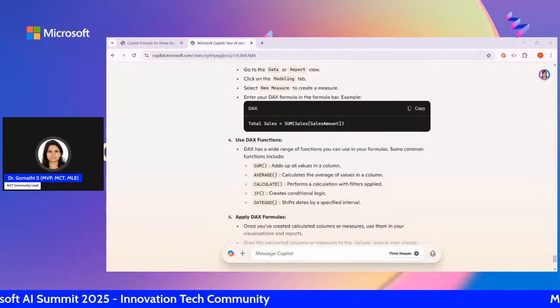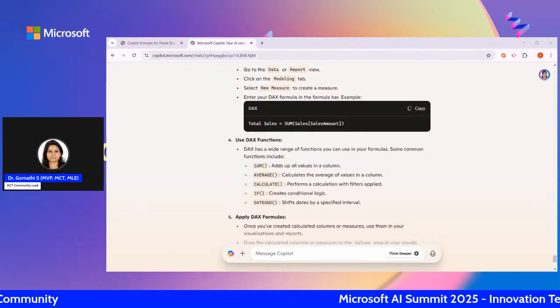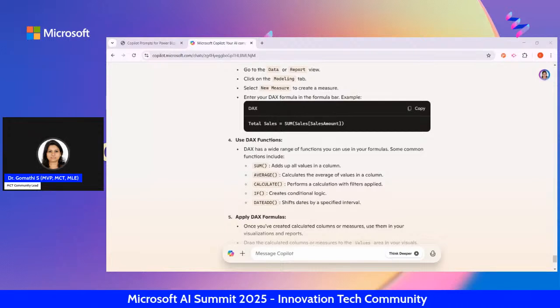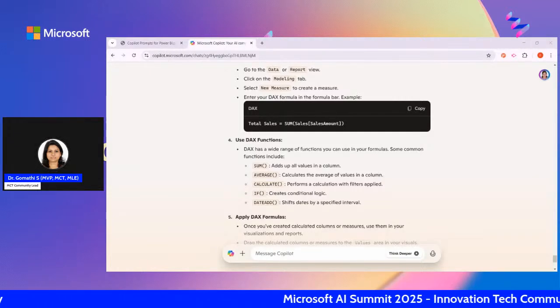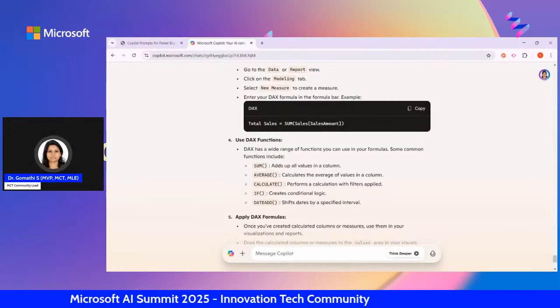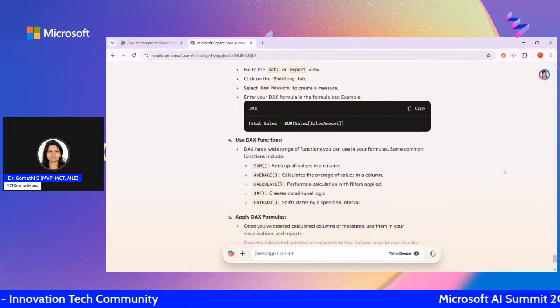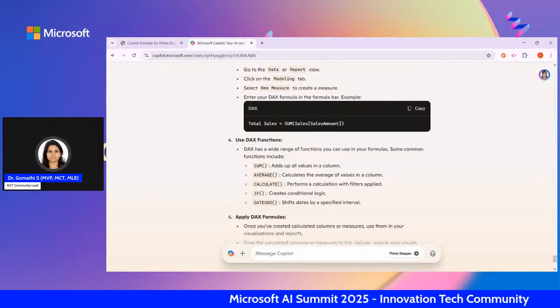When you have to use this, how you have to use this. So here you can clearly understand, if you have any queries related to DAX, how can I use that, and this is how to write the formula in DAX. Okay, so everything you can just ask with the help of Copilot. Copilot gives you a lot more features, like if you are using, for example, ChatGPT or something else, you have some limitations.